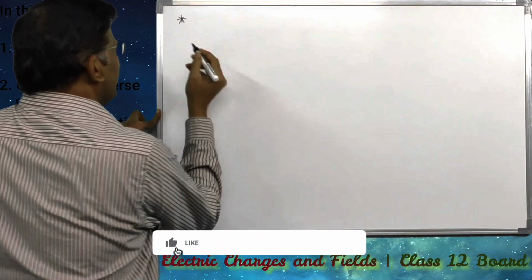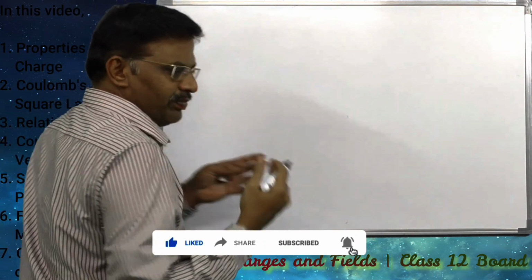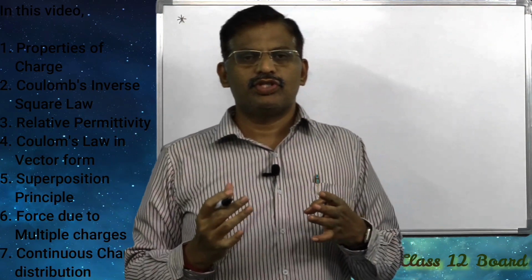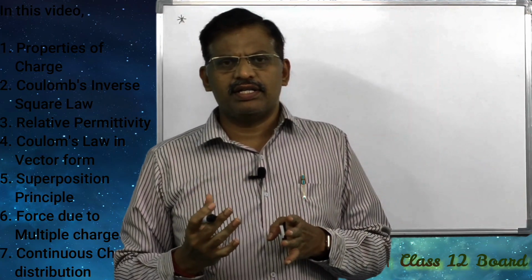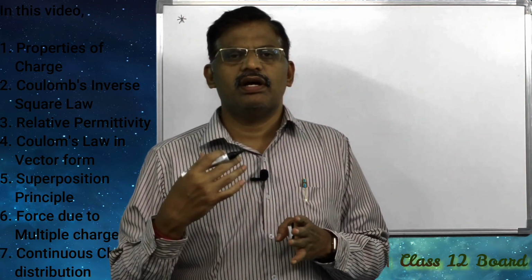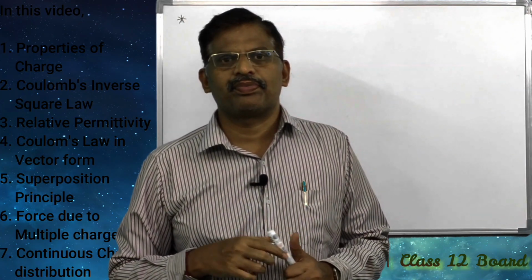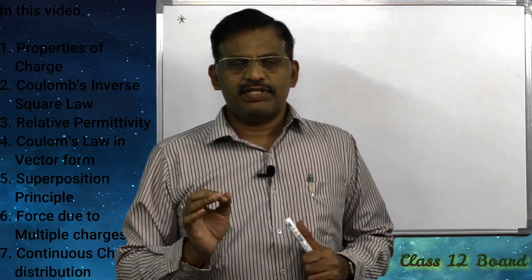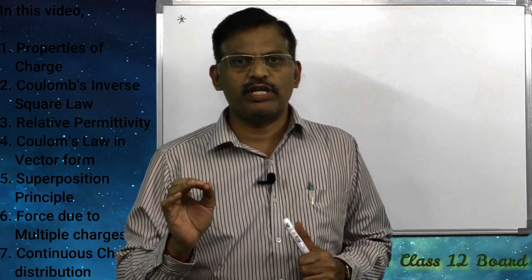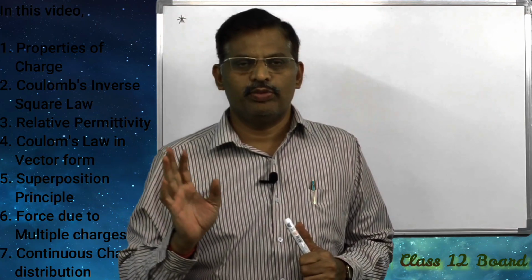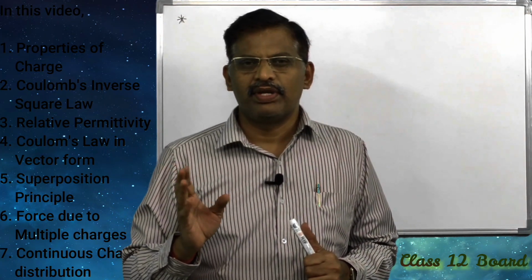Next point is when a charge is given to a body, particularly conductors, semiconductors or insulators. Conductors are substances which allow the charge to pass through them easily. The human body and all metals are examples of conductors.